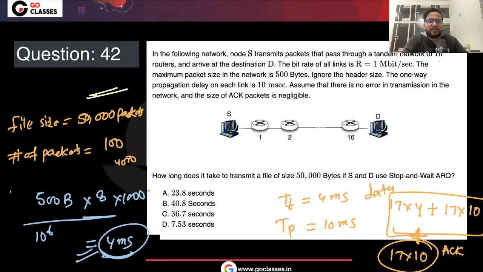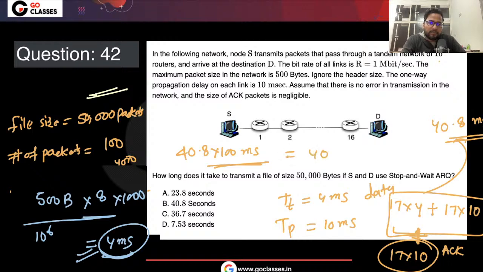Now if you calculate all of this, you will get 40.8 milliseconds for one packet. Since there are 100 packets, sorry, not 1000, you need to multiply by 100. So 40.8 into 100 milliseconds. Is the answer matching here?